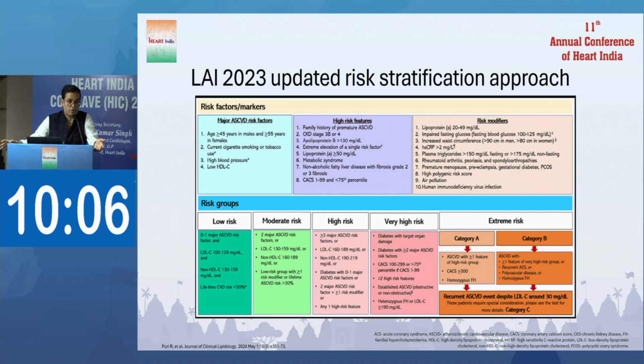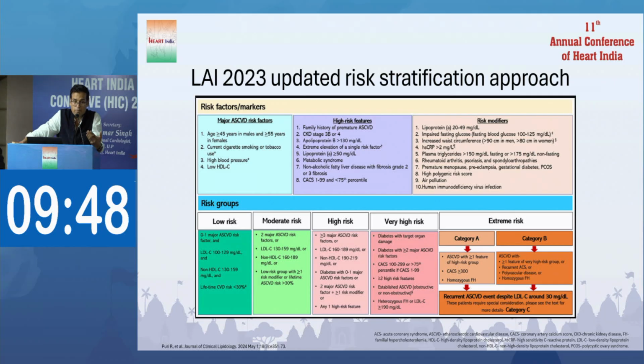So any patients with diabetes come into the high risk group, where you maintain the goal below 70. But counterpart, if you look at the European data, short duration diabetes, less than 10 years, they have mentioned as the moderate risk group, and long duration diabetes, more than 10-year data, in the high risk group, and with target organ damage, this is a very high risk group.